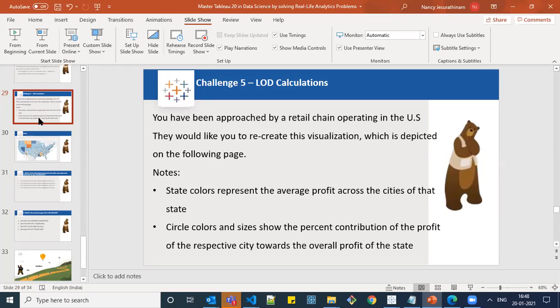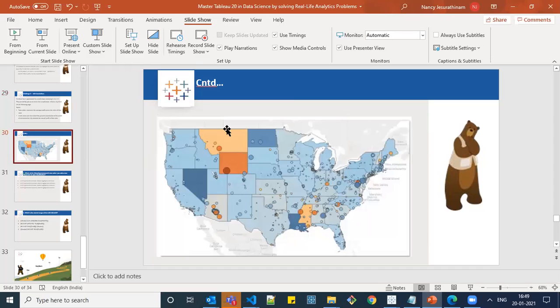And finally, fixed. Fixed is nothing but it won't take whatever the fields are in the visualization, whatever you give in your formula, like fixed level of country, state, and city. Calculate the sum of profit based on these country, state, and city levels, even though they are not in the visualization. So in that case, the level of detail plays an important role. Here, the requirement is they asked us to create state colors. In that, state colors represent the average profit across the city level, and the circles and sizes represent the overall profit divided by the percent contribution of each city. So based on this, they asked us to create this view.